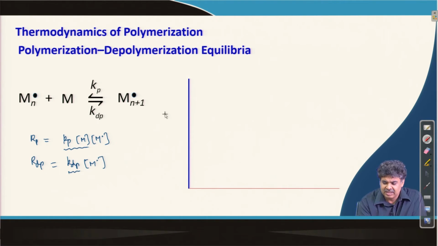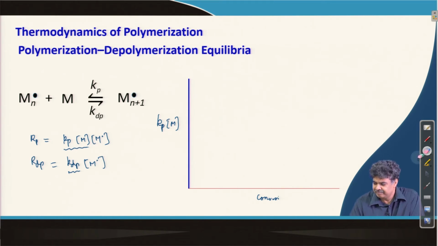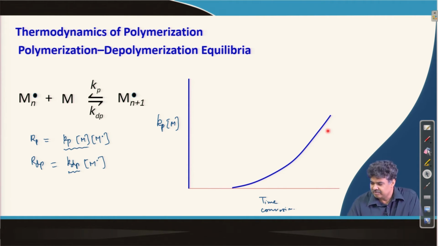So if we plot Kp[M] with conversion, with time or conversion, then this is with temperature.